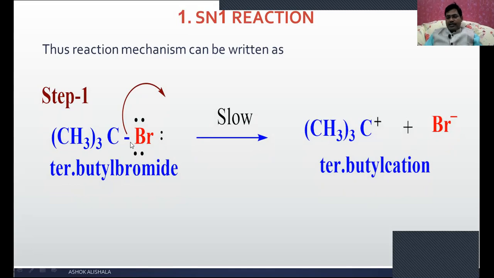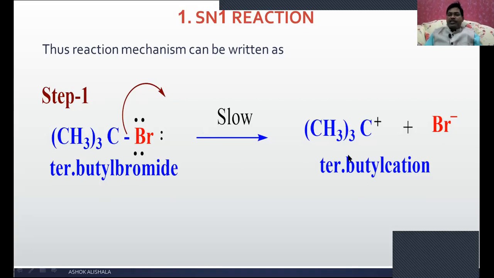Of course, in primary alkyl halides also the bond is polar, but we'll discuss that concept in the coming slides. Here the carbon bromine bond, being a polar covalent bond, undergoes dissociation in step 1. This is the slow step, said to be the RDS, the rate determining step, and it is the slowest step among all the steps in this mechanism.